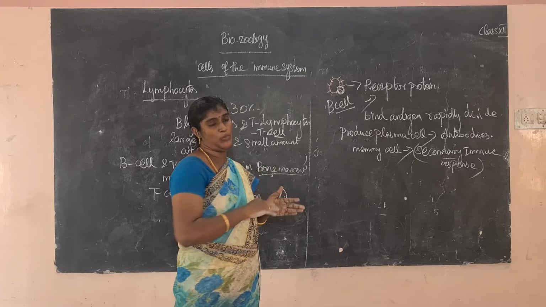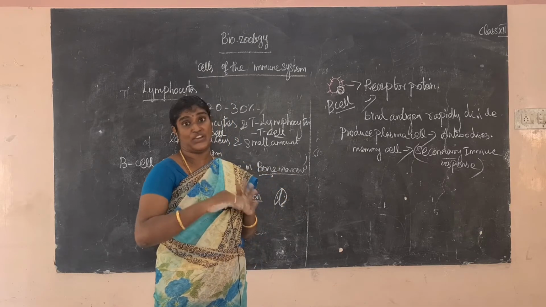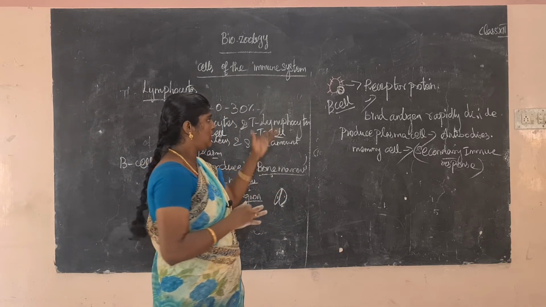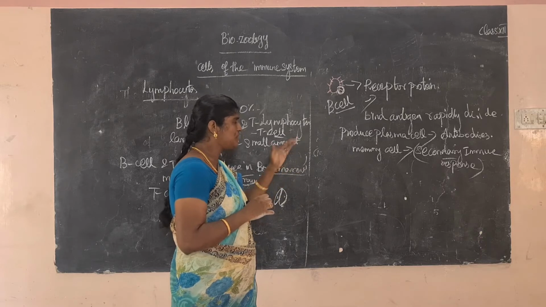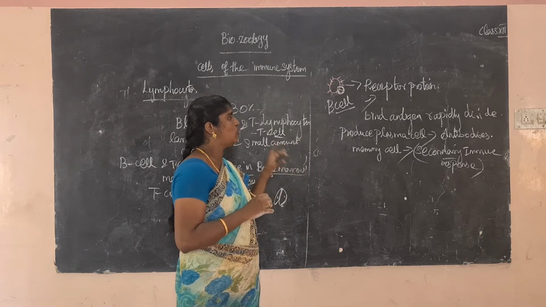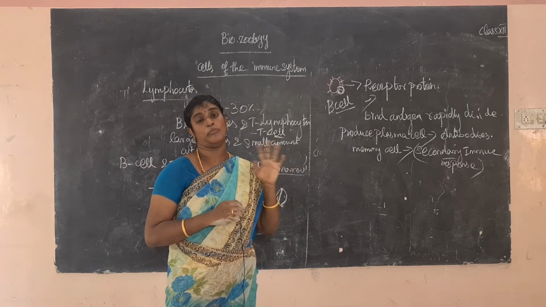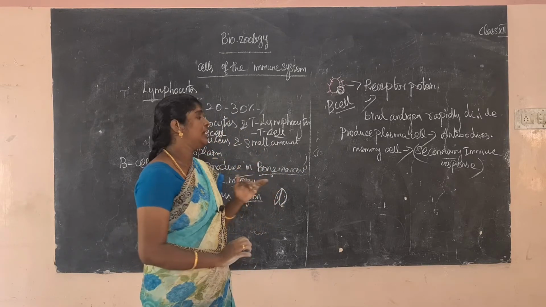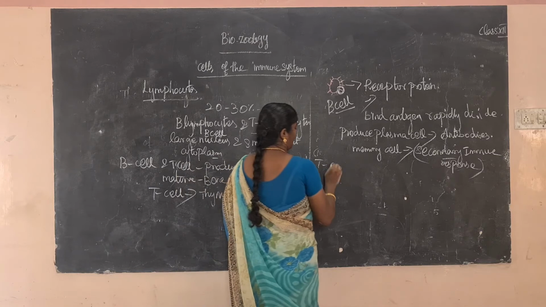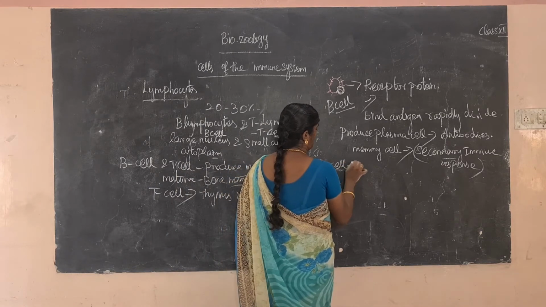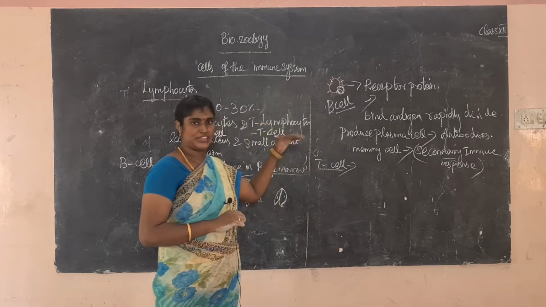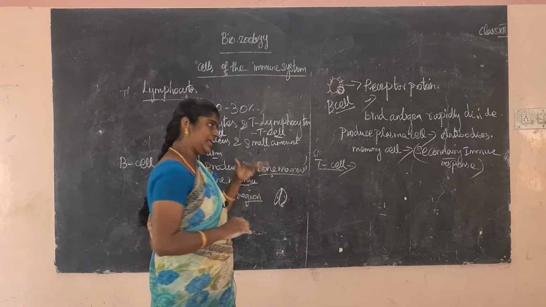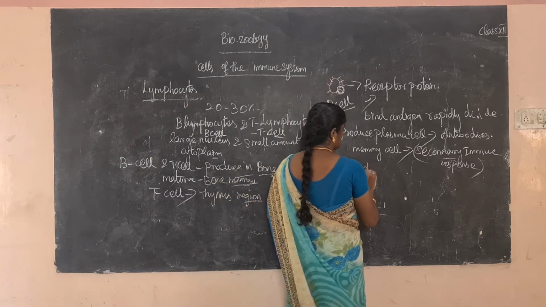Compared to the primary immune response, the secondary immune response is very fast. The memory cells: only B cells are converted to memory cells. B cell da edha irukum, memory cell la irukum. Okay va. So next one, T cell. The T cell does not produce antibodies, but B cell produces antibodies.